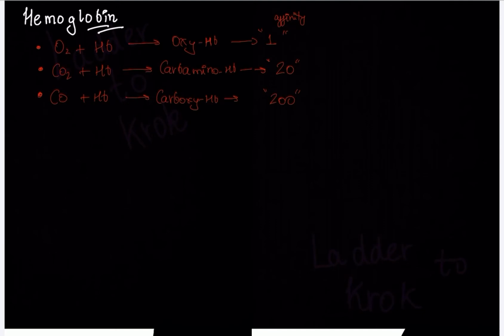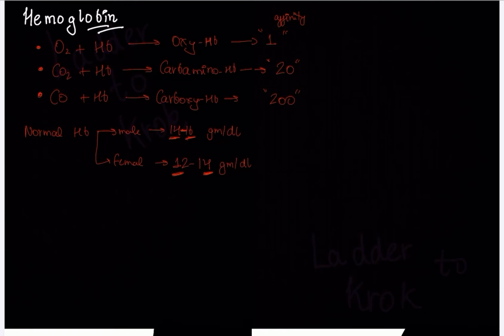Now, what is the normal value of hemoglobin in a normal person? It varies a little bit between male and female. In males, the normal value of hemoglobin is 14 to 16 gram per deciliter, and in females it's approximately 12 to 14 gram per deciliter. Here, 14 to 16 in males, and in females 12 to 14.